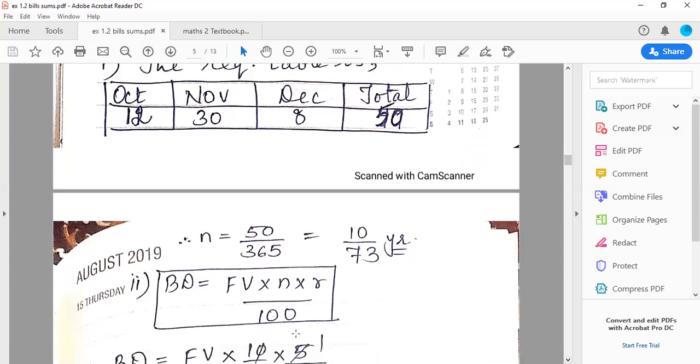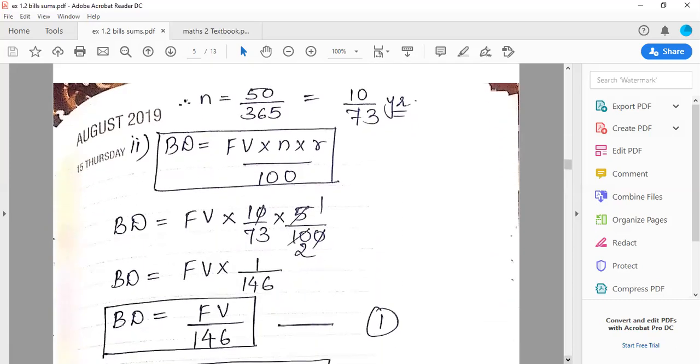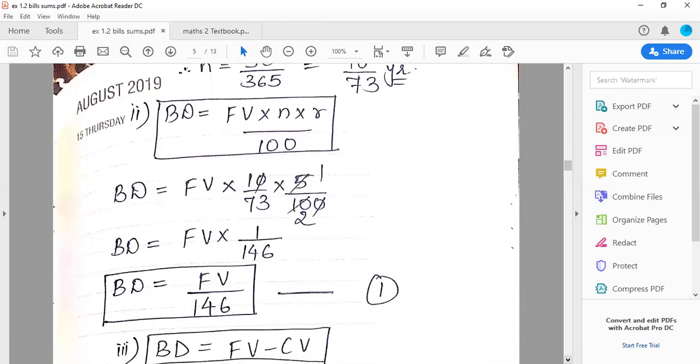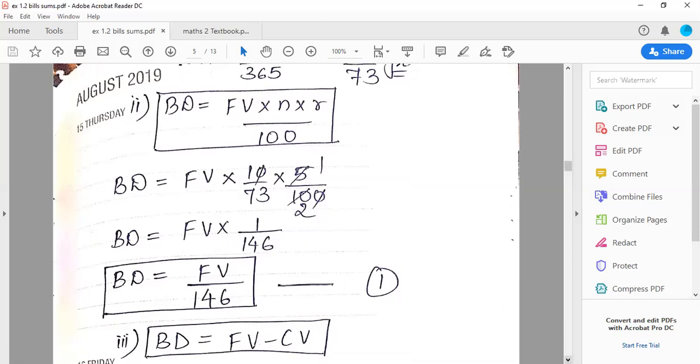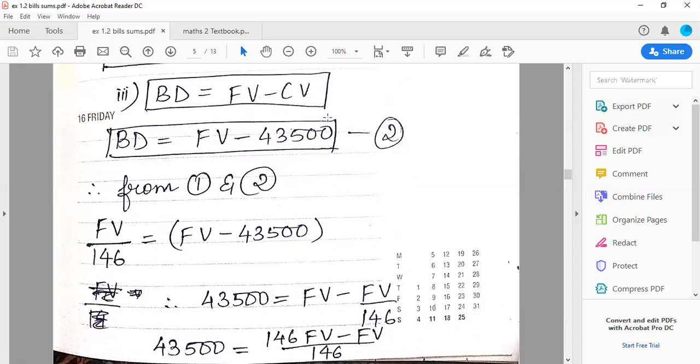So BD is equal to FV into N into R upon 100. So this time remember class, FV ढूंढना है अपने को. We are not given the face value of the bill. So we get the first point, that is BD is equal to FV upon 146, point number 1. Then we'll apply the second formula of BD. BD is equal to FV minus CV. So I get the second point.